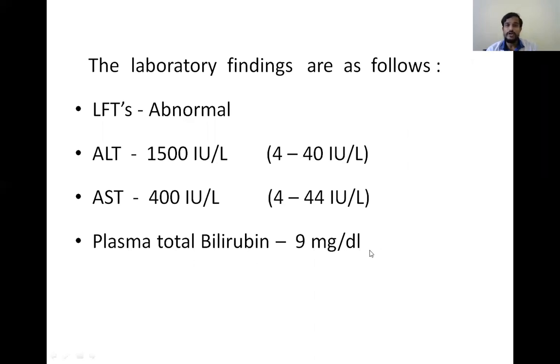And the plasma total bilirubin is 9 milligram per deciliter. The normal is 0.2 to 1.2 milligram per deciliter. So this is also a little bit high in this patient. So these are the laboratory investigations. So what is our diagnosis? So here you can see the ALT is increased very much.